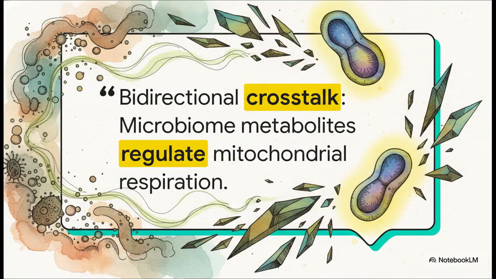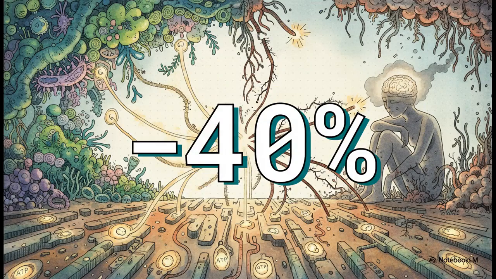So this brings us to the next level of our analysis, the gut mitochondria axis. Just think of mitochondria as the tiny power plants for your cells. This quote here highlights something really important. Your gut microbes are in constant communication with those power plants, and they're regulating their energy output. So what happens when that communication line is cut? When the microbiome is depleted? Research shows that ATP production, that's the actual energy currency of your cells, can drop by as much as 40%. This is a system-wide energy crisis. It explains symptoms like chronic fatigue and brain fog. Your entire power grid is failing.